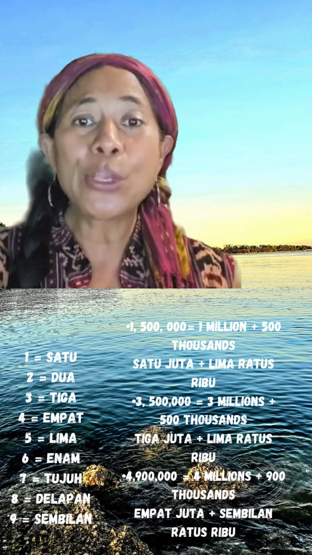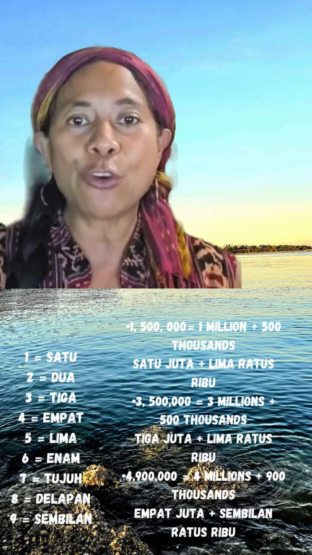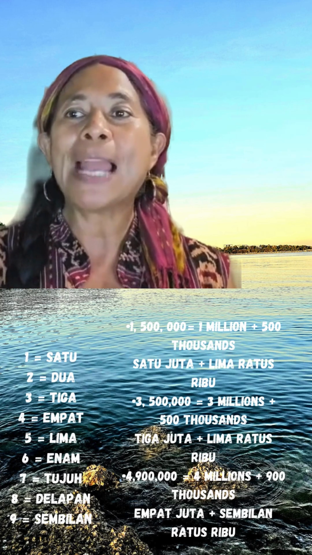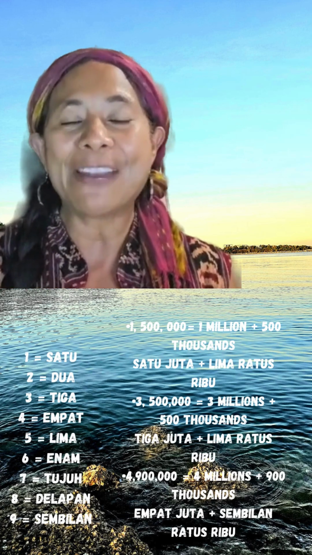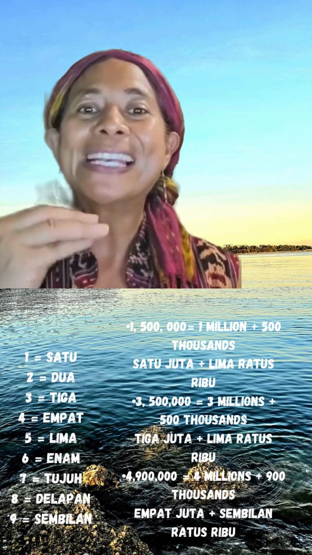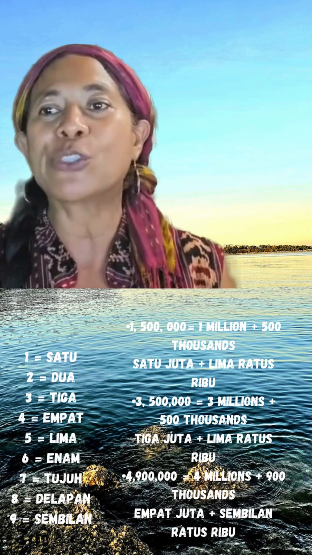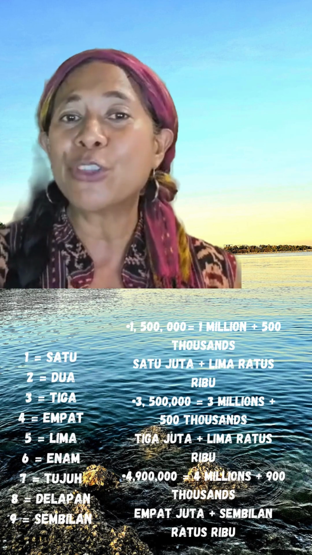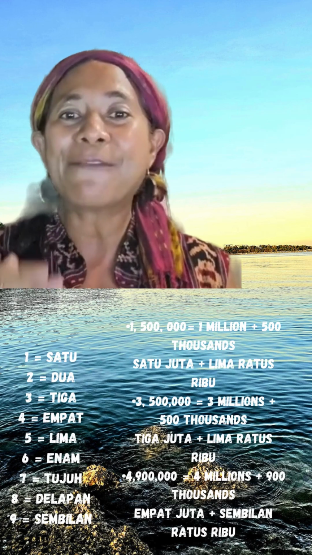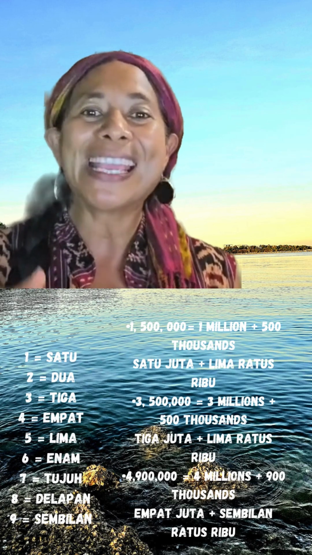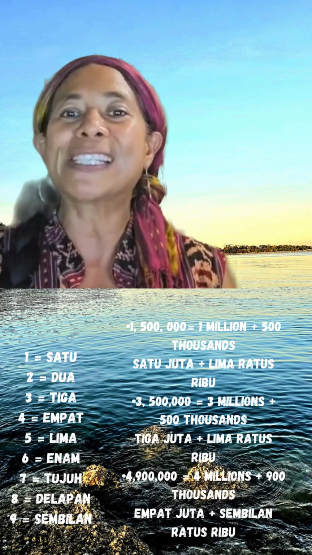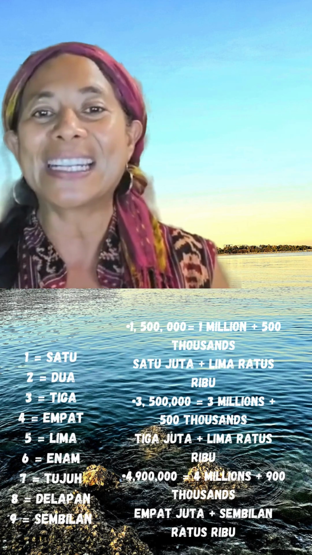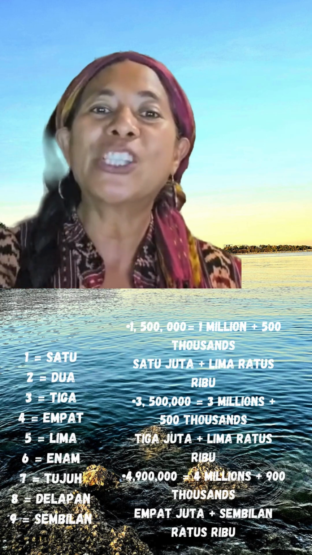Finally, we will look at juta, which is the unit of million. If for example, I want to say 1.5 million, which is 1,500,000, I will say 1.500.000. If for example, I want to say 3,500,000, I will say 3.500.000. And finally, if I want to say 4,900,000, I will say 4.900.000.